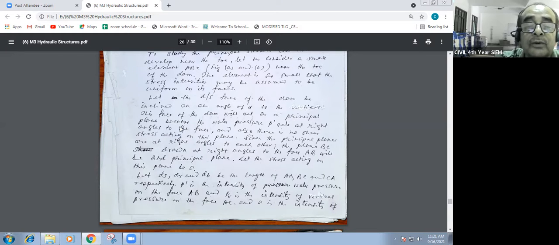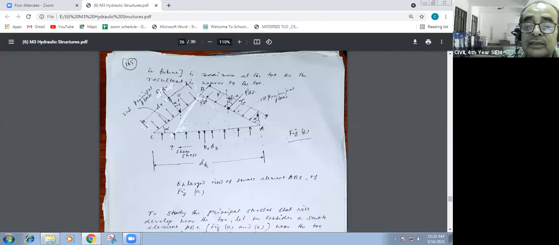This is the first one, the downstream face, inclined at an angle of alpha to the vertical. This face of the dam will act as a principal plane because the water pressure P dash acts at right angle to the face, and there is no shear stress acting on this plane. Since the principal planes are at right angles to each other, this is the first principal plane and this is the second principal plane. They are at right angles to each other, 90 degrees.